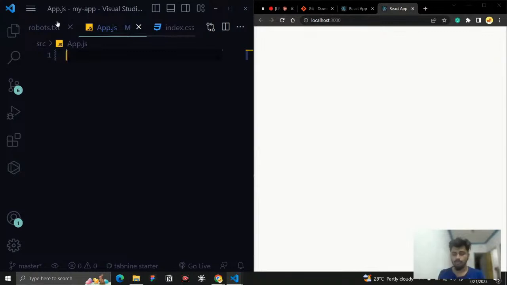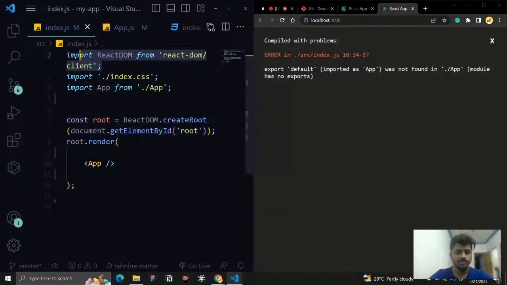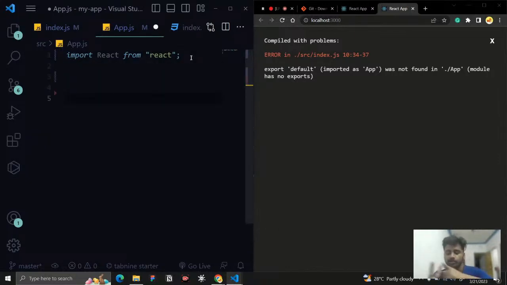So for now, we're going to create a component. Let me do one thing. How can I create a component? Let us import React. Without this it will also work, but it is good to go with. Let us import React from 'react'. This is a common syntax, like how we install React and React DOM. It is a common sentence, right? Either we can create a component using class-based or function-based. I'm going to create a component function-based right now.